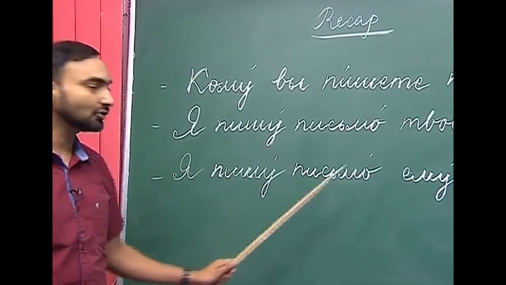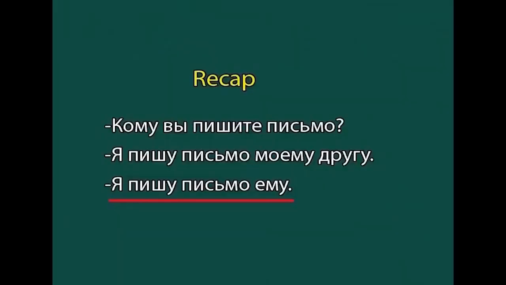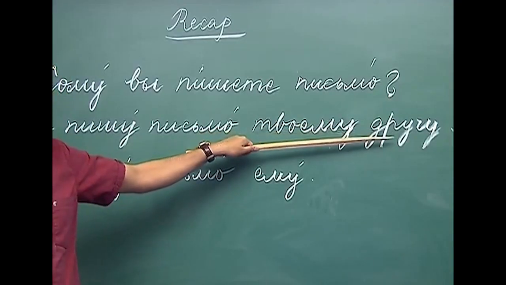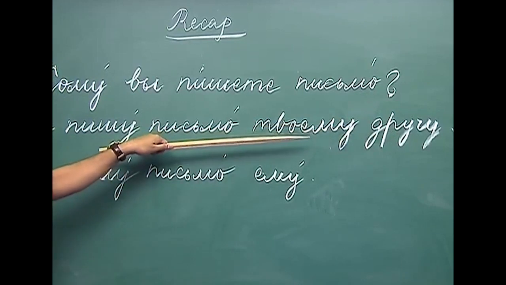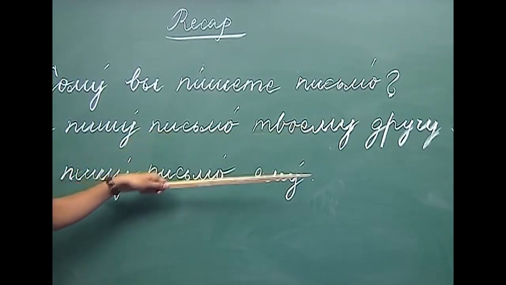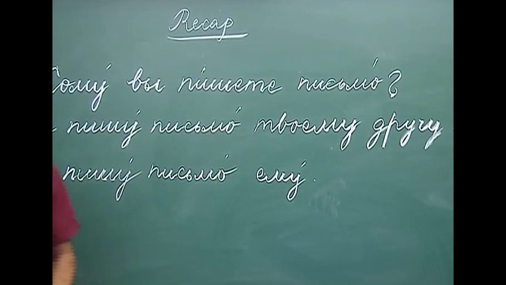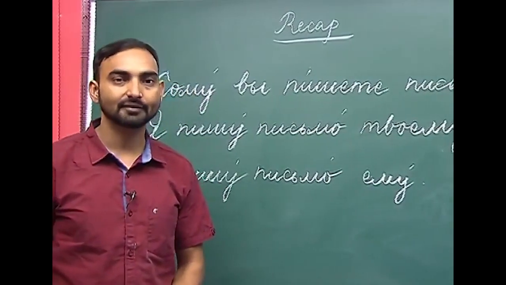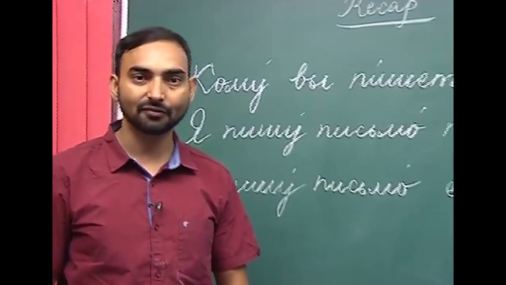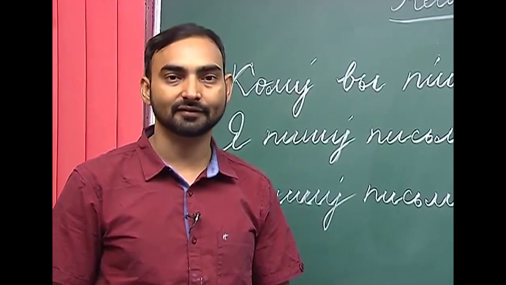So I am writing a letter to him. If the question is komu, we can answer either with the noun plus possessive pronoun or with the pronoun. So this is how the nouns, possessive pronouns and personal pronouns decline in the dative case.